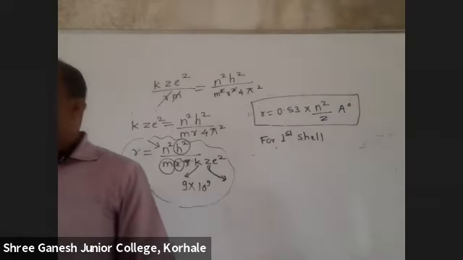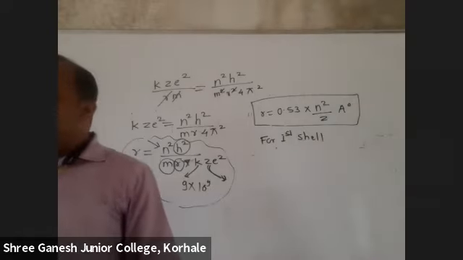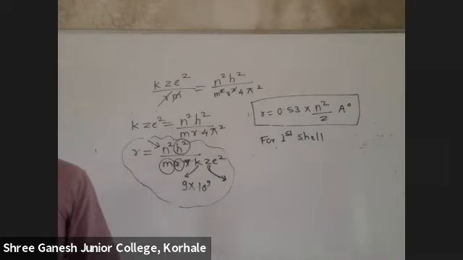Okay, hydrogen is having only one shell. But suppose lithium is there, sodium is there. Can we find the radius of different shells? Yes, find it. Radius of different shells.